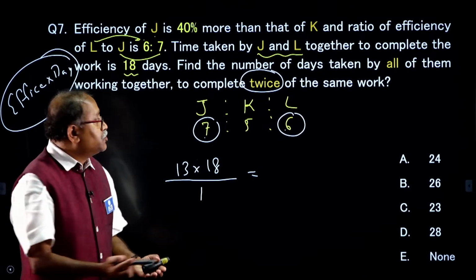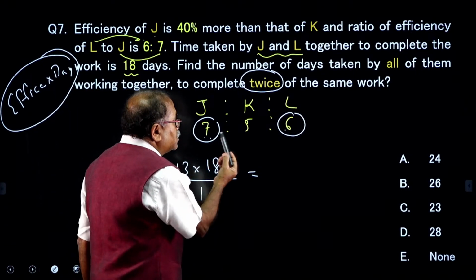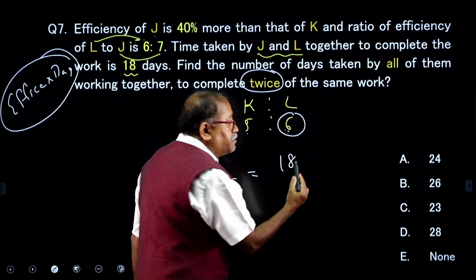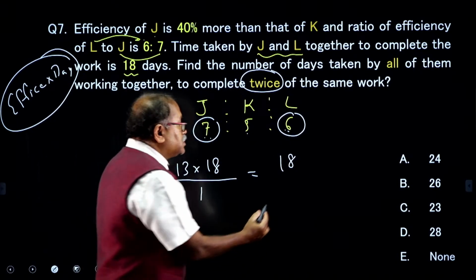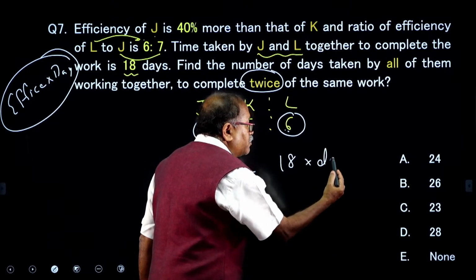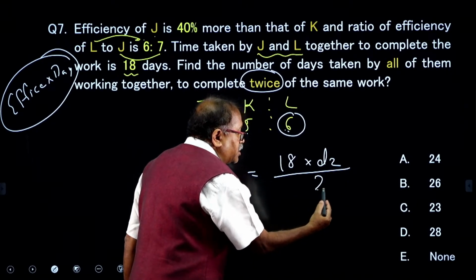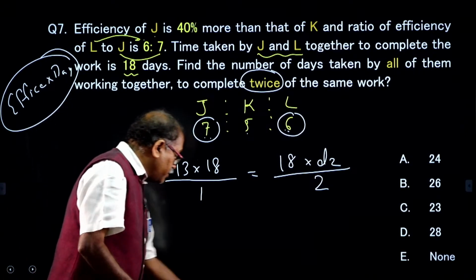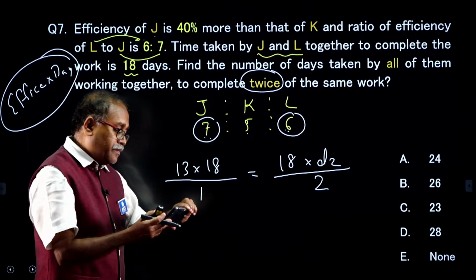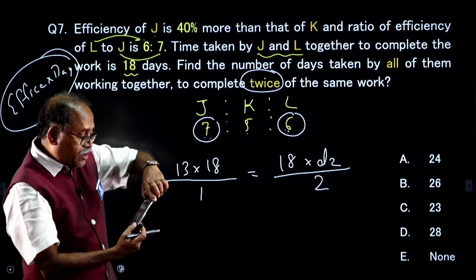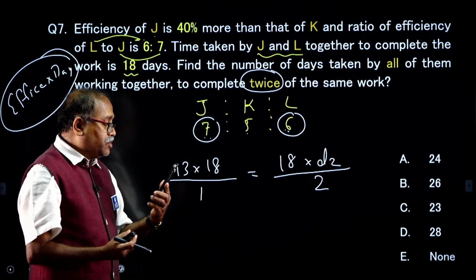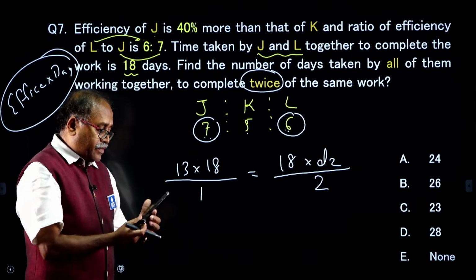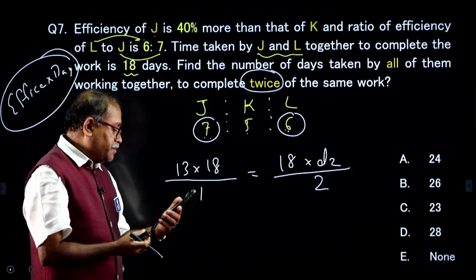What is efficiency 2? When all of them are working, 7 plus 5 is 12 plus 6 is 18, the efficiency is 18, and what is the number of days they will take, whereas the work is 2 times the previous work. Come on, can anyone answer the question? Now I am sure some of you will be able to answer the question, or else I can finish the solution here.